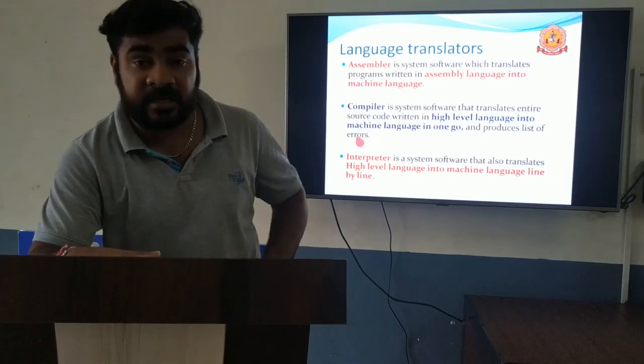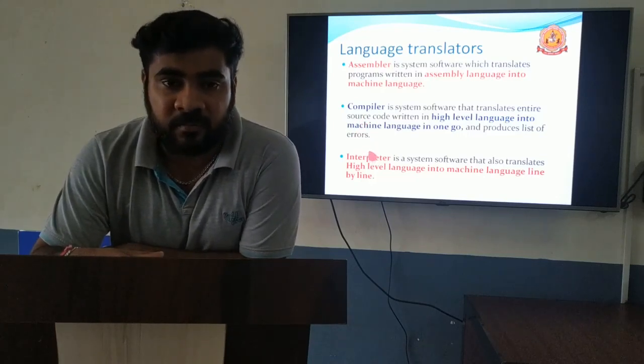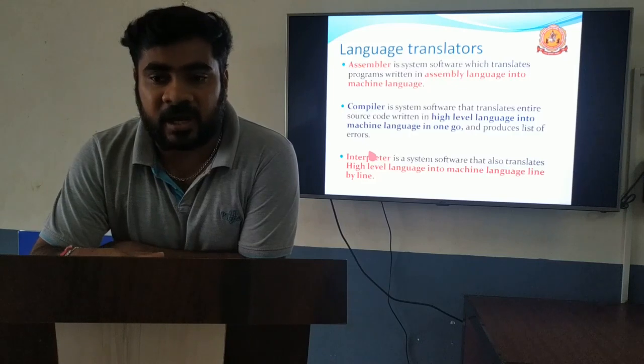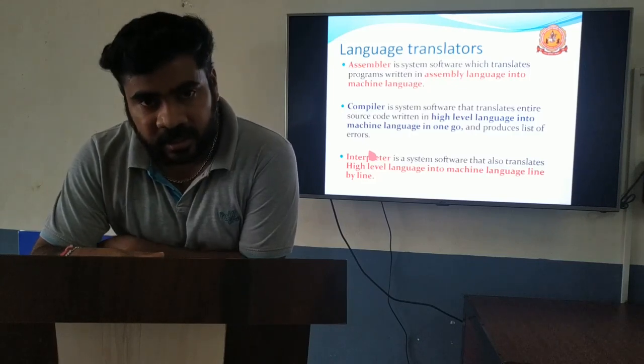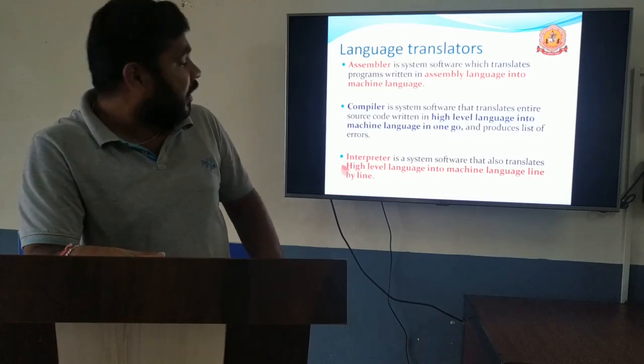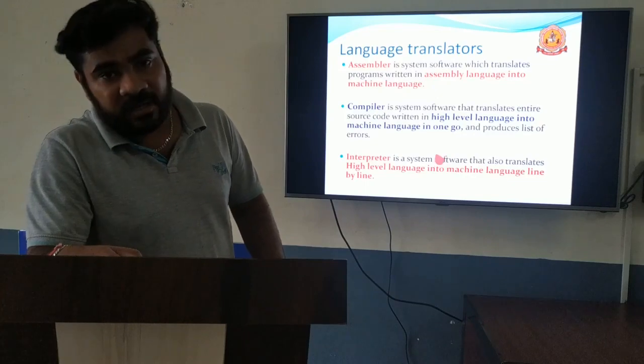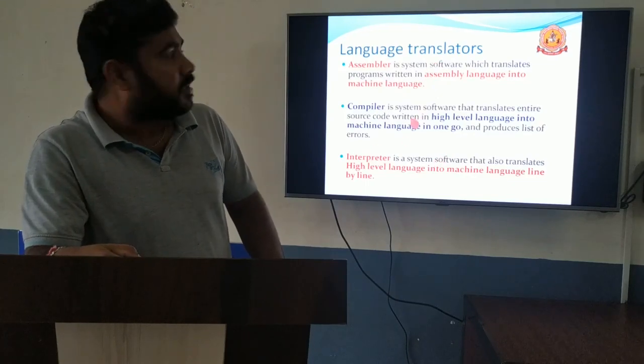But in the case of an interpreter, it is not like that. The interpreter will convert the entire program, but line by line. It will convert one line and show the errors. If that error is cleared, it will go on to convert the next line. Like that, it will interpret the program line by line. These are the three language translators.